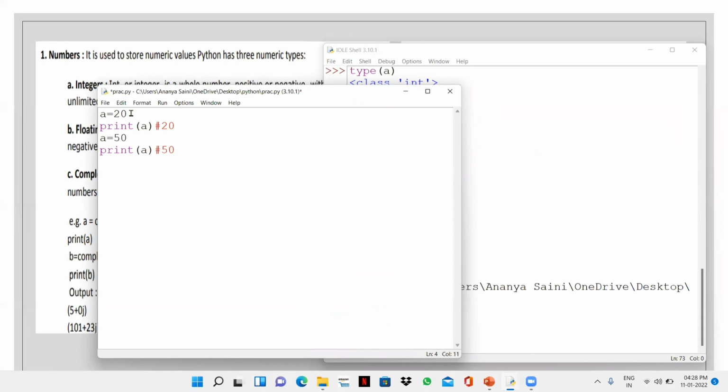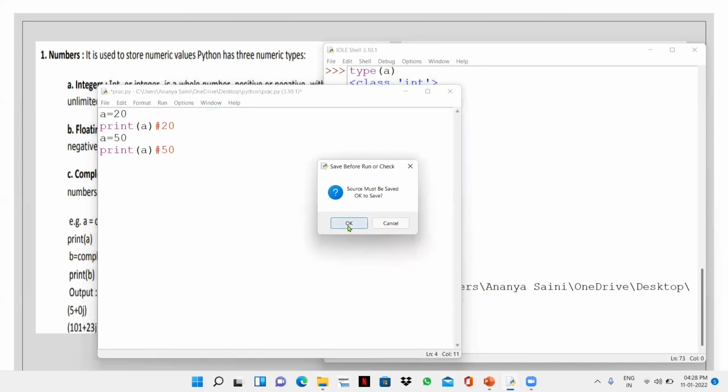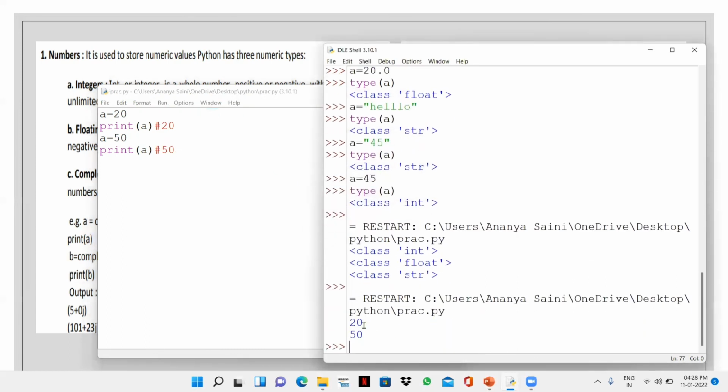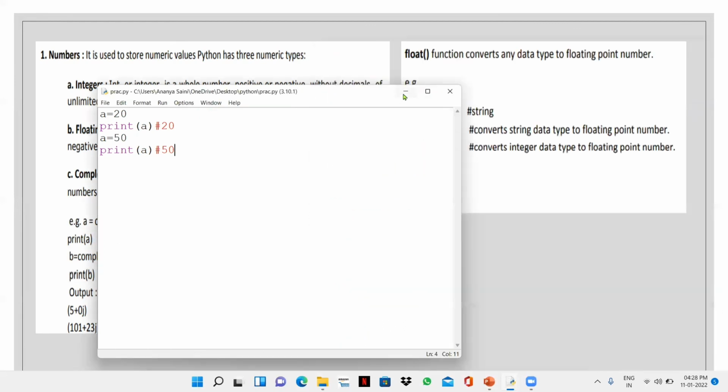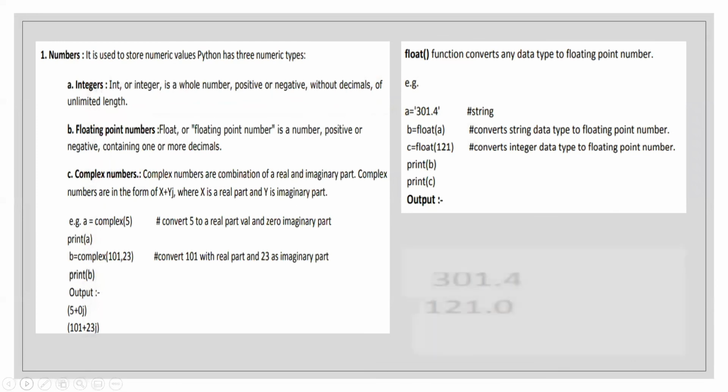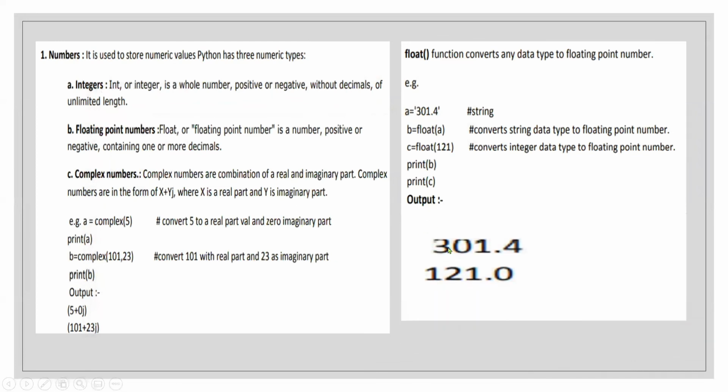So in Python, the last time you change the value of a variable, that will be taken as the value. Rest all doesn't matter. 20 and then 50. Now the value is changed. So this is how it works. And so this is the output.